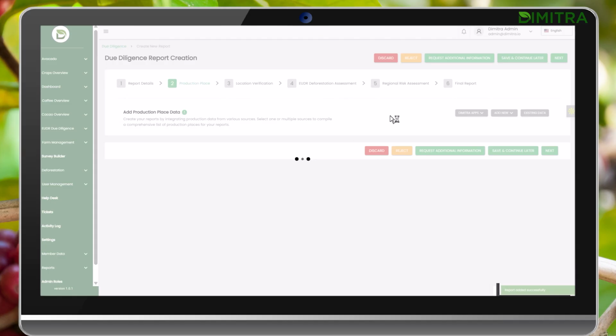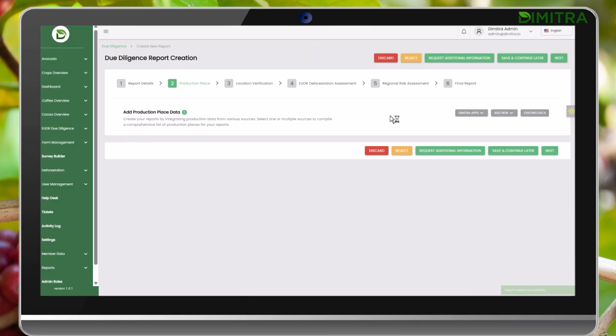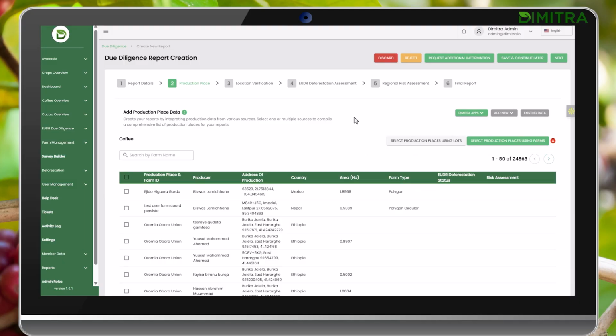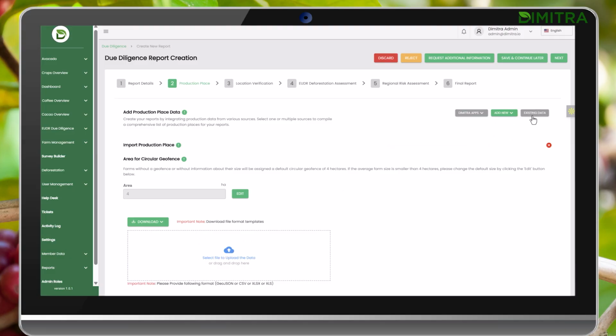Now we go to the second step, which is identifying the farm's locations. There are different ways where you can select the farms for this statement. You can select farms that are already uploaded through the Dimitra app. You can upload the farm data by importing a file. And you can select a farm from the existing farms that have already been reviewed.